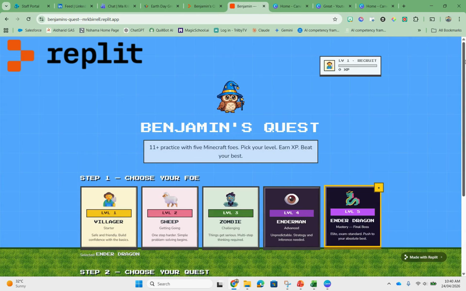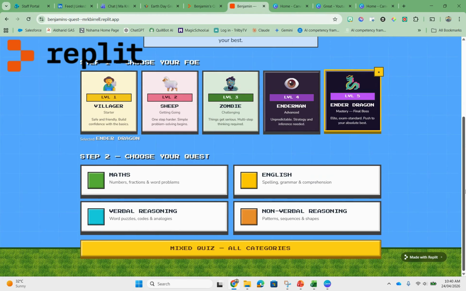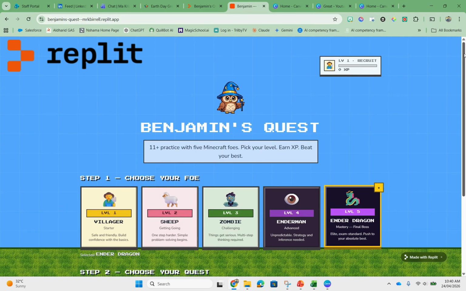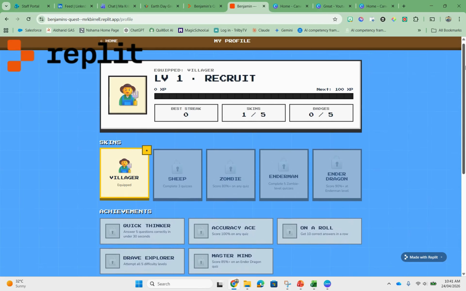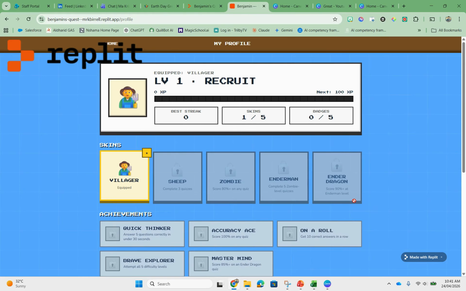Other features that he actually asked himself to be added was, what about adding skins and some experience points in there? So when you start, this will save your progress in the application, all based on the input from the app Replit. We can see when you begin, you are a level 1 recruit. You can get 5 different skins and 5 badges. So from there, can you work your way all the way up to the Ender Dragon skin?